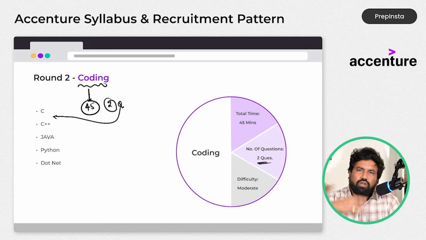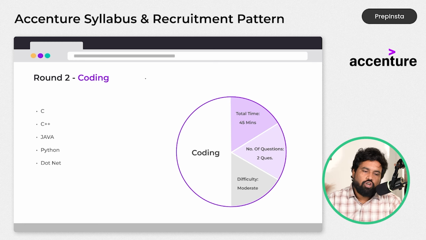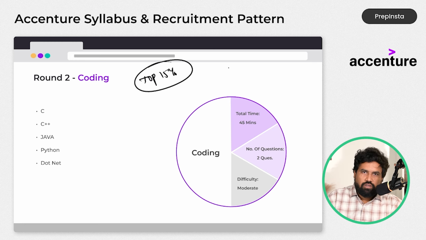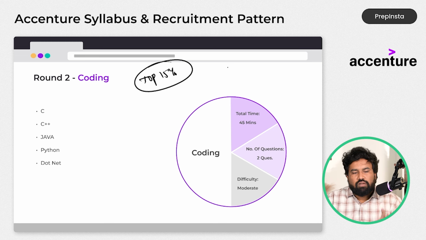Don't trust if others are saying this is the cutoff, that is the cutoff. Remember, cutoff won't be exposed to anyone. Companies follow confidential cutoffs in their examinations. So always try to be in the top 20% or top 15%. That is what I can say. For example, if the test is for 100 marks, try to always score 80 plus. Definitely you will be in the top 50%.